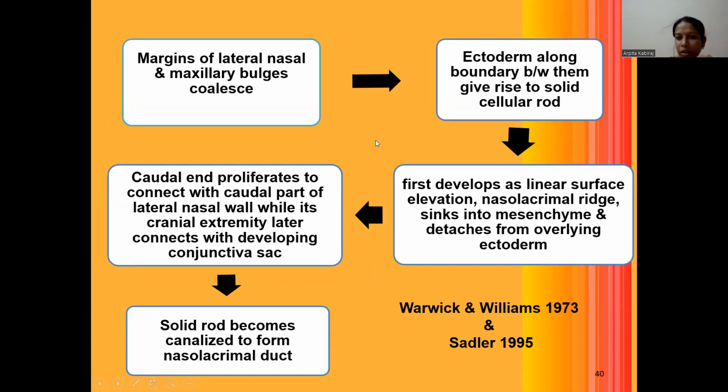Now, this is the main formation, how it occurs. The margins of the lateral nasal process and maxillary process bulge and coalesce together, so that the ectoderm along the boundary between them gives rise to a solid cellular rod. This first develops as a linear surface elevation, and the nasolacrimal ridge sinks into the mesenchyme and detaches from the overlying ectoderm. Now, this causes caudal proliferation to connect with the caudal part of the lateral nasal wall, while its cranial extremity later connects with the developing conjunctival sac. The solid rod becomes canalized to form the nasolacrimal duct.